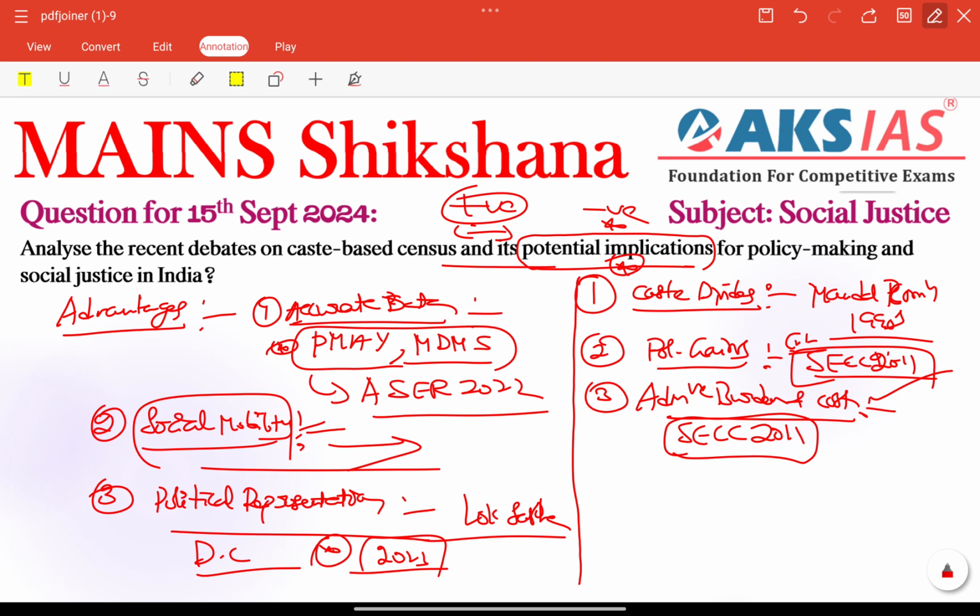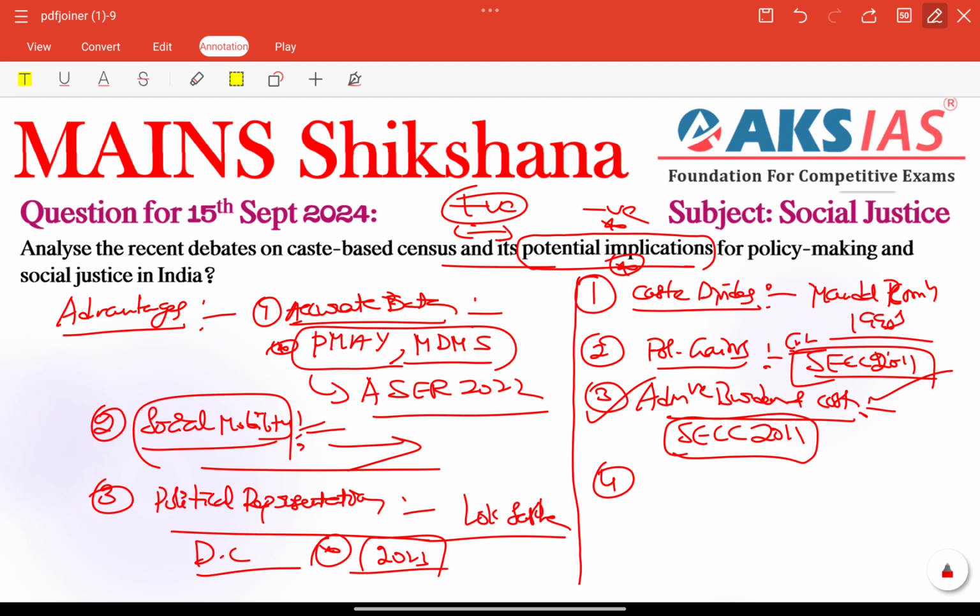If we follow the same caste based census, it will be an administrative burden or cost, right? Allocating funds for a large scale survey might divert these resources.